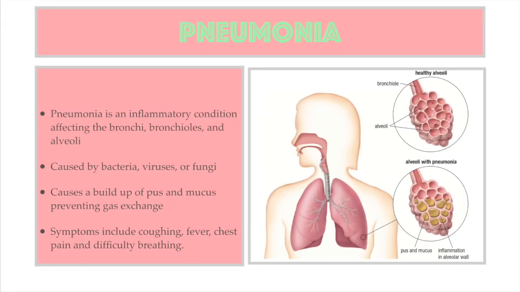Some diseases of the respiratory system include cystic fibrosis, lung cancer, and pneumonia. Pneumonia is an inflammatory condition of the lungs affecting the lining of the bronchi, bronchioles, and alveoli. The infection is caused by bacteria, viruses, or fungi, which causes pus and mucus to accumulate in the alveoli, preventing gas exchange. Symptoms include coughing, fever, chest pain, and difficulty breathing. Diagnosis is often based on examination of the mucus in the respiratory system or phlegm that is coughed up from the lungs.